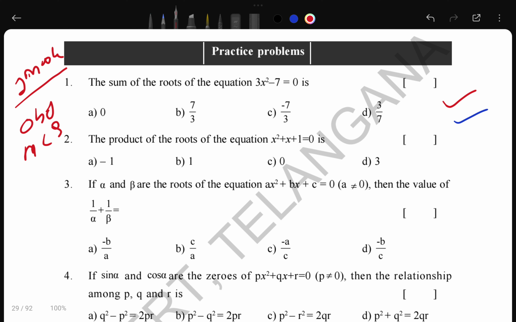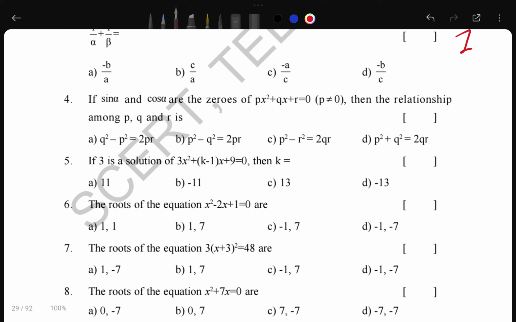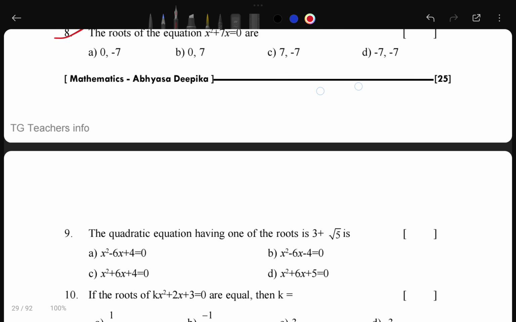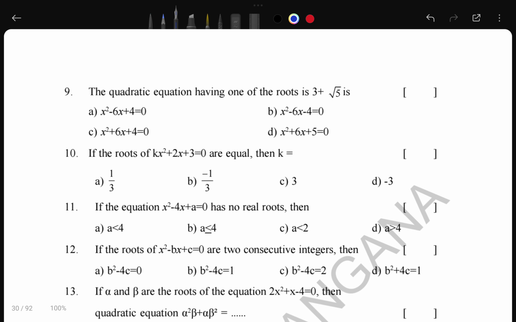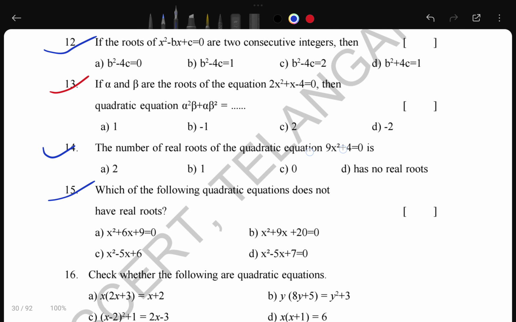So let's see this. Here the question is given. The third question you have to practice because it has chances to come in your 1 mark. First question you can practice, fifth one you can practice, and sixth one you can practice, and seventh one, and in this one you can practice this. So in one word I can say, whatever MCQ you are looking for, you just have to practice these questions. These are important questions and you can just practice these questions.